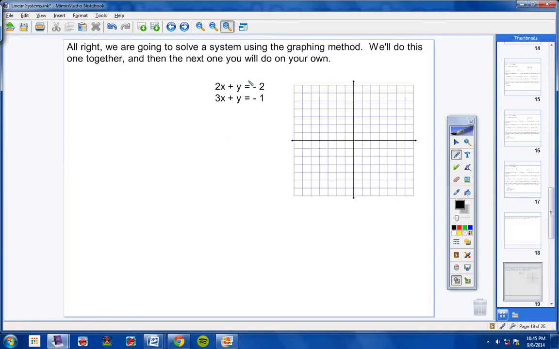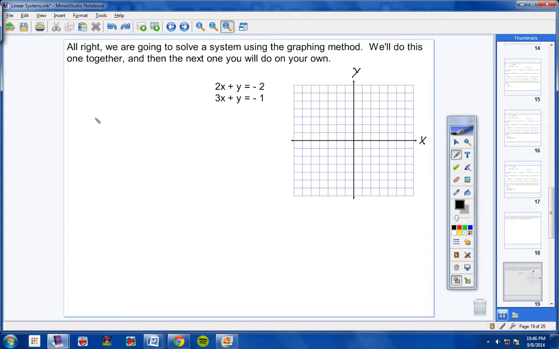Copy the system in your notes if you would, please. 2x plus y equals -2, and 3x plus y equals -1. And then quickly draw a coordinate plane. Here's your y-axis, here's your x-axis, and I'll pause a couple seconds while you do that. Copy this linear system in your notes, and then draw your coordinate plane. All right, and then we're going to go really fast, so please take some really good notes.